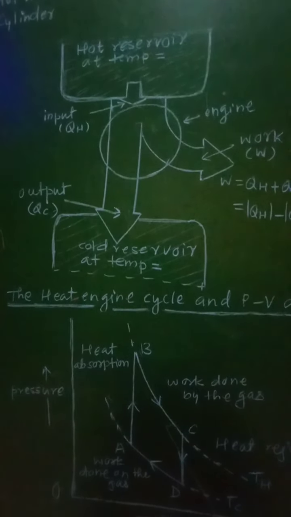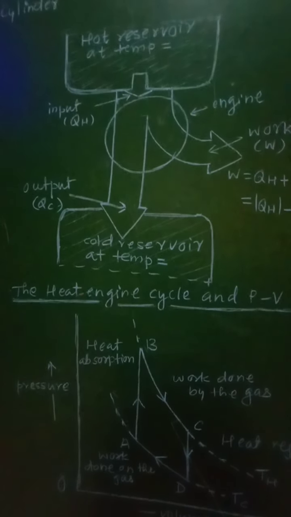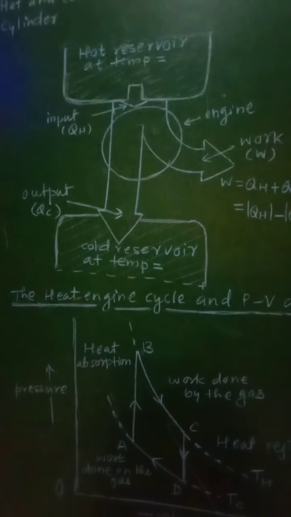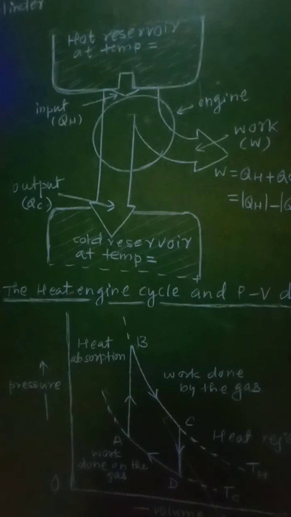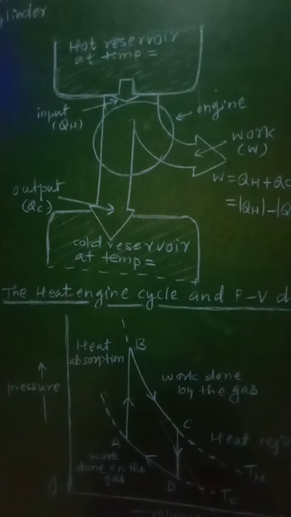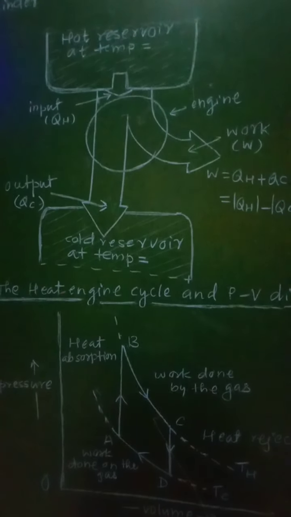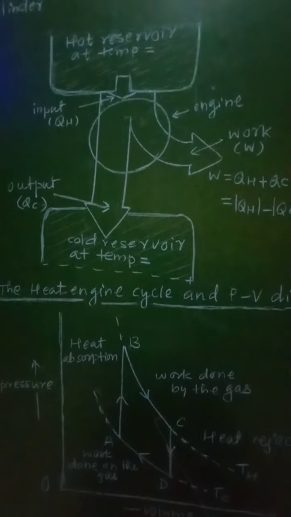Then width of the branch indicated by QC is proportional to the magnitude of QC, that is the amount of heat rejected at the sink. Then the width of the branch of the pipeline indicated by W, that is work done, is proportional to the part of heat converted into mechanical work.